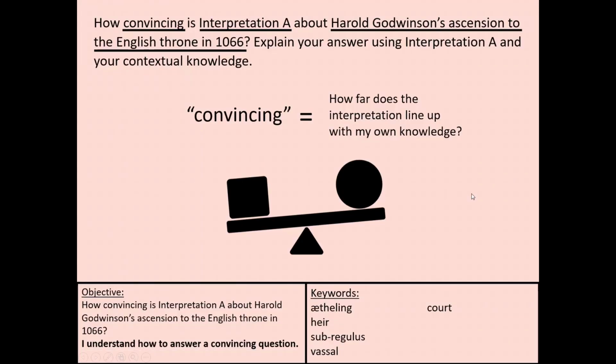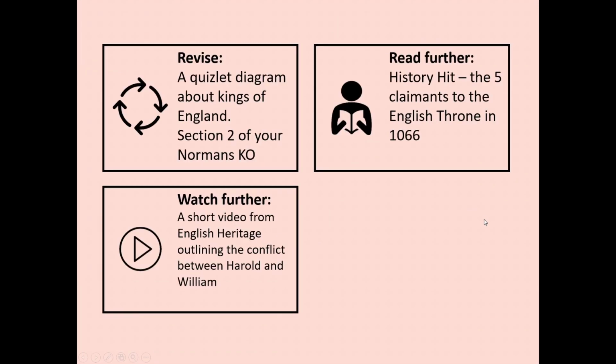Okay, our final thing for today then. If you'd like to take this further, you've got 3 options. If you want to revise, particularly if you're finding these kind of dynastic links between different individuals quite tricky, I've included the link to a Quizlet diagram of Canute and his sons, William the Conqueror and Edward the Confessor.